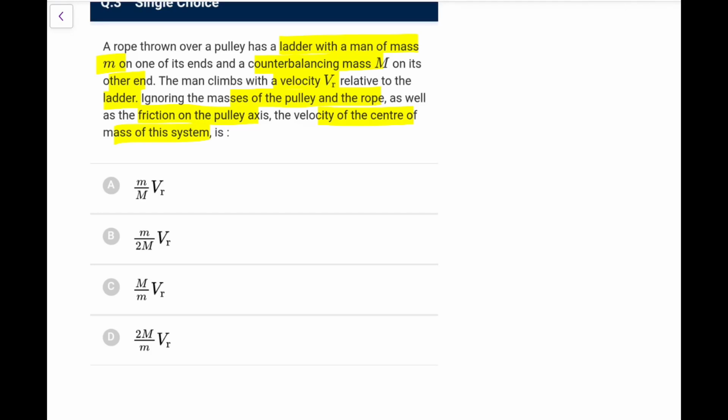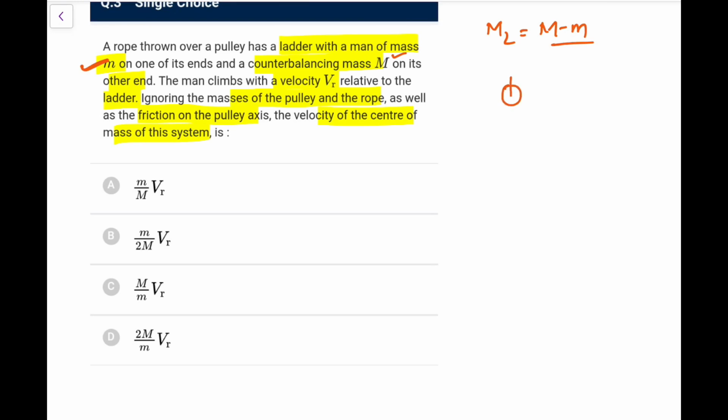Now, what we are given: the man has a mass m and the counterbalance has a mass capital M. The counterbalance has a mass capital M, that means the mass of this ladder would be equal to M minus m. So we have three entities here. Now the man is climbing with a velocity Vr relative to the ladder, ignoring the masses of the pulley and the rope. You have to find the VCM.